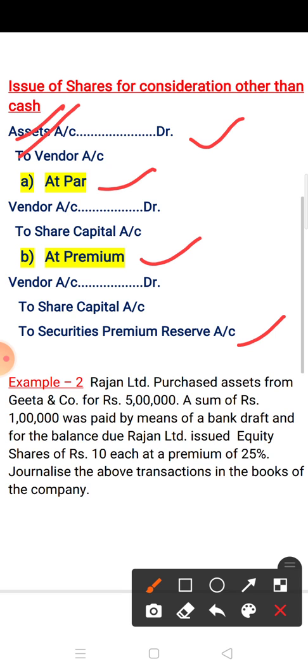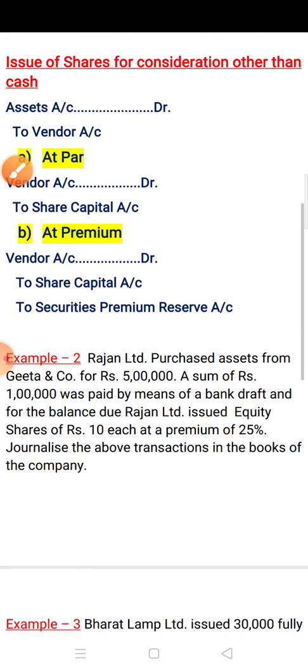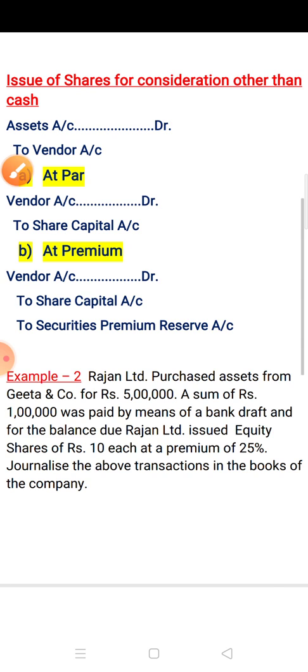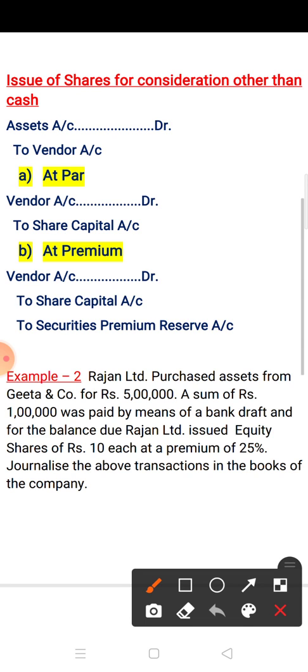So here we will solve one question. The question is, Rajan Limited purchased an asset from Geeta and Company for rupees 5 lakh. A sum of rupees 1 lakh was paid by means of a bank draft, and for the balance due, Rajan Limited issued equity shares of 10 each at a premium of 25%. Journalize the above transactions in the books of the company. So children, here the asset purchased from Geeta and Company is rupees 5 lakh. So we can make the first journal entry, asset account debit to vendor account.